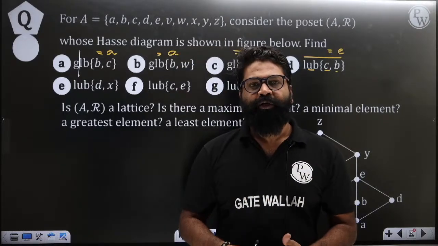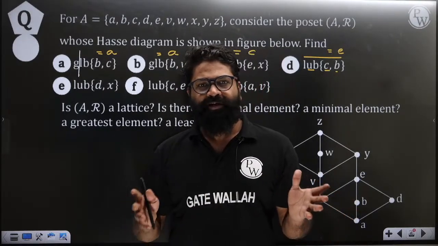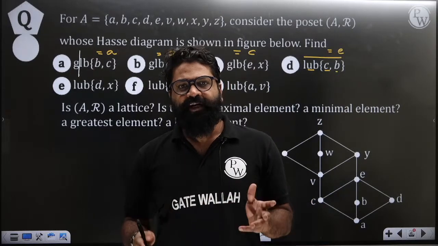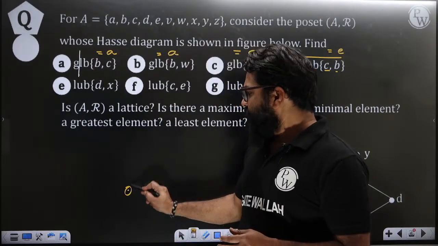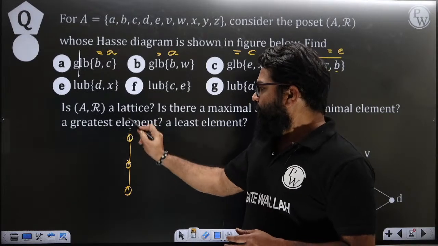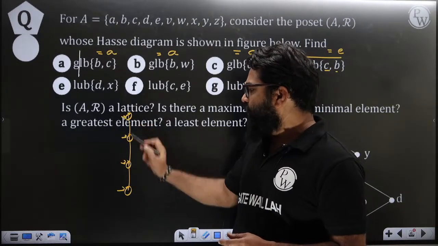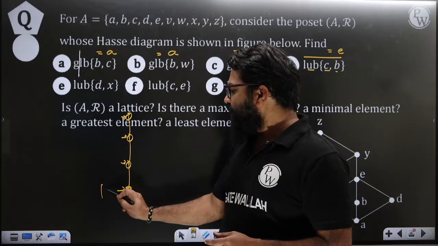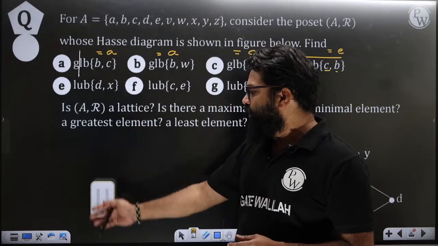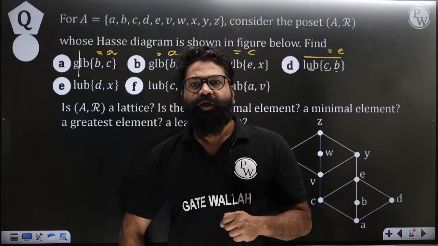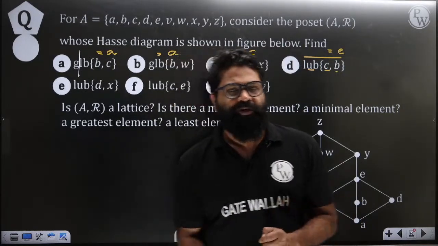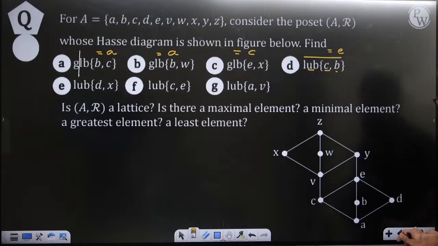Reading is very important. As soon as you have the concept of reading, after that you will try to understand this type of representation here. This one is upper bound, upper bound, upper bound, upper bound, and then this one is the least upper bound. So this is the imagination point that you can try to understand. I hope this is very clear to each and everyone. We'll move to the next question here.